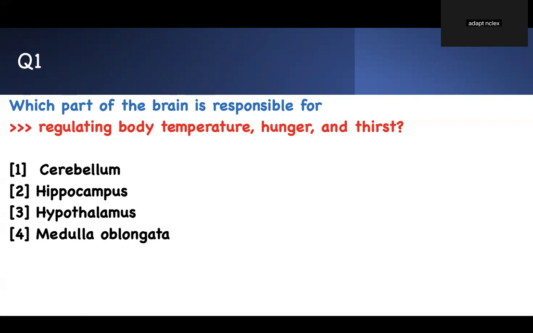Regulating body temperature, anger, and thirst. Read the question from the back. Which part of the brain is responsible for that? This is just a concept. Medulla oblongata is responsible for breathing. Hippocampus is mostly related to the emotional aspect of your body, but hypothalamus is the one that is responsible for all the information listed: temperature regulation, anger, and thirst. So pay attention to that. Hypothalamus. I put the H there so that I can also confuse you.